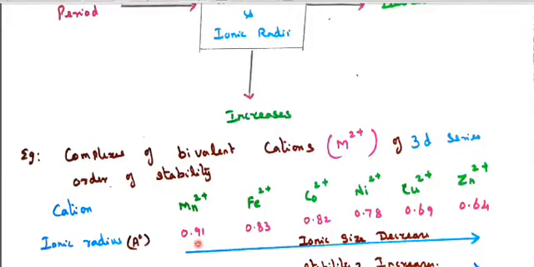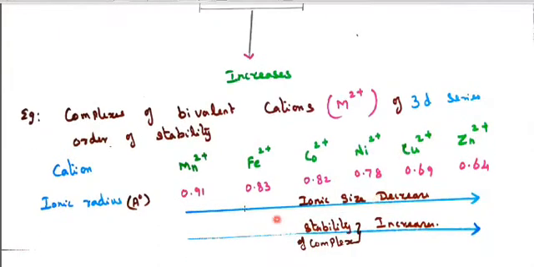Just look at the values: 0.91 for manganese, 0.83 for iron, 0.82 for cobalt, 0.78 for nickel, 0.69 for copper 2 plus ion, 0.64 for zinc 2 plus ion. Whether atomic radius or ionic radius, it gradually decreases. As the ionic radius decreases, it has more stability.